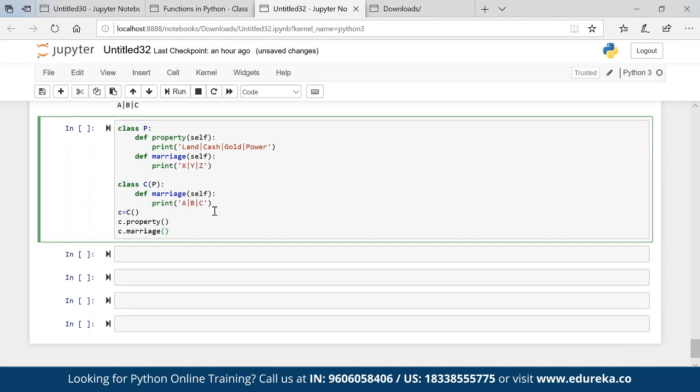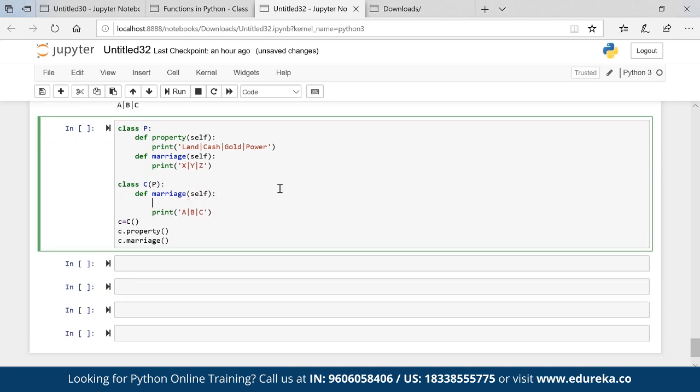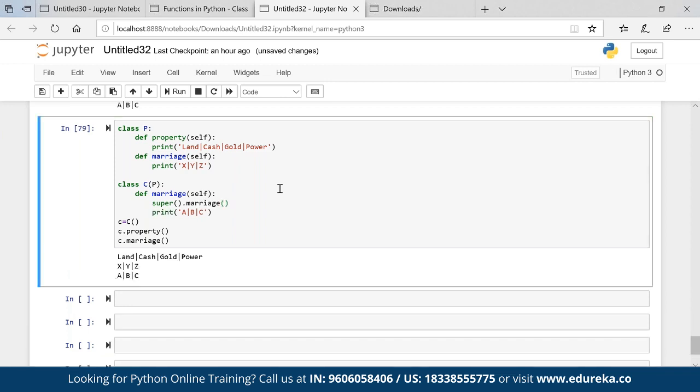And here in marriage, I have already printed ABC. If you want to inherit my parent's property as well, just call super in marriage. Super marriage will give me the property of the parent class as well. Okay. So these are some of the concepts of polymorphism, method overloading, method overriding, all those things we have.